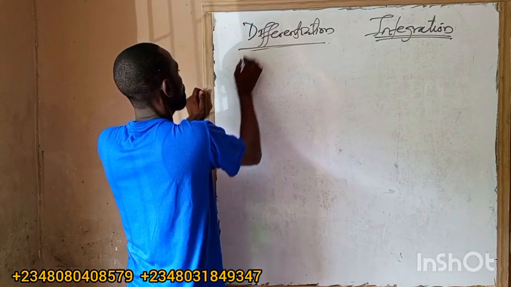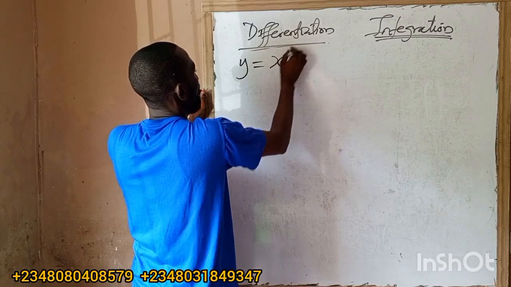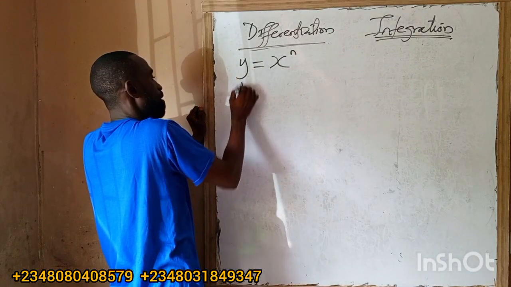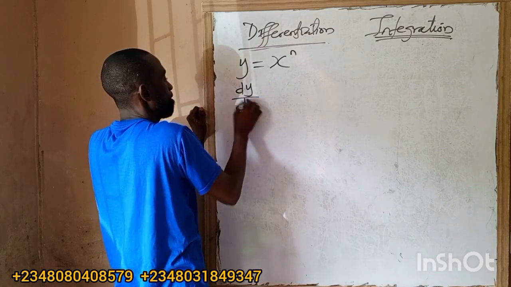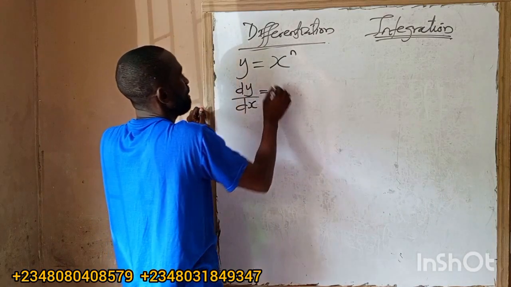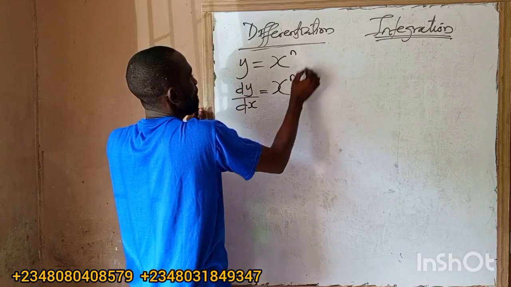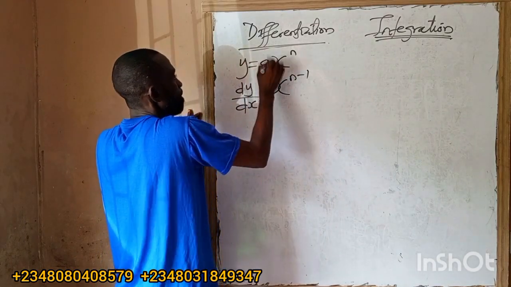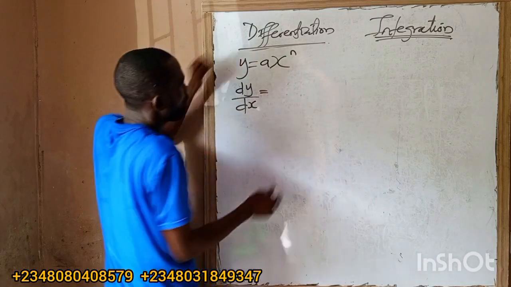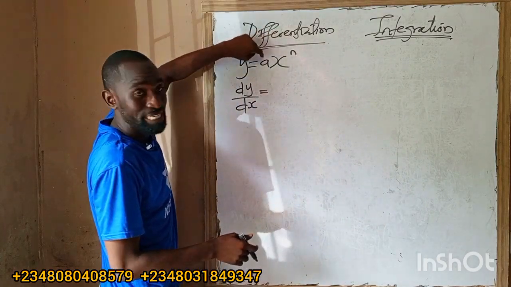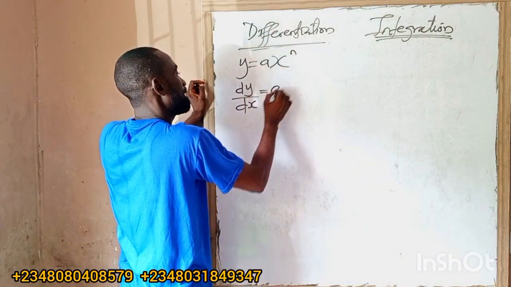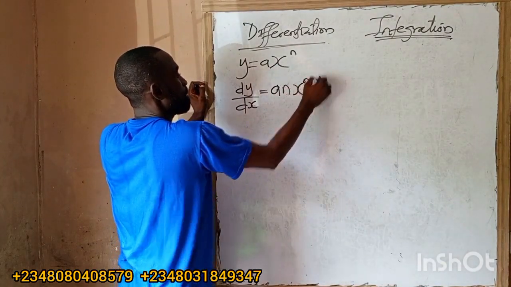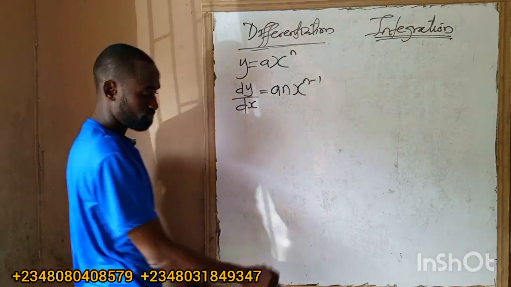If y is equal to x to the power n, y is a function of x, then dy/dx will be equal to n x to the power n minus 1. Or if I have a, the coefficient, I first use this power to multiply this a, I'll have a times n, an, and write x back to the power n minus 1 under differentiation.